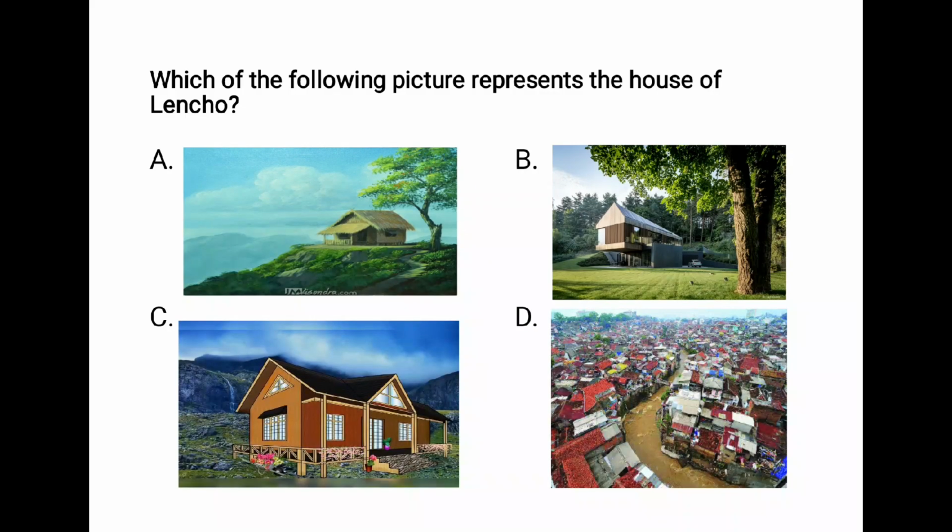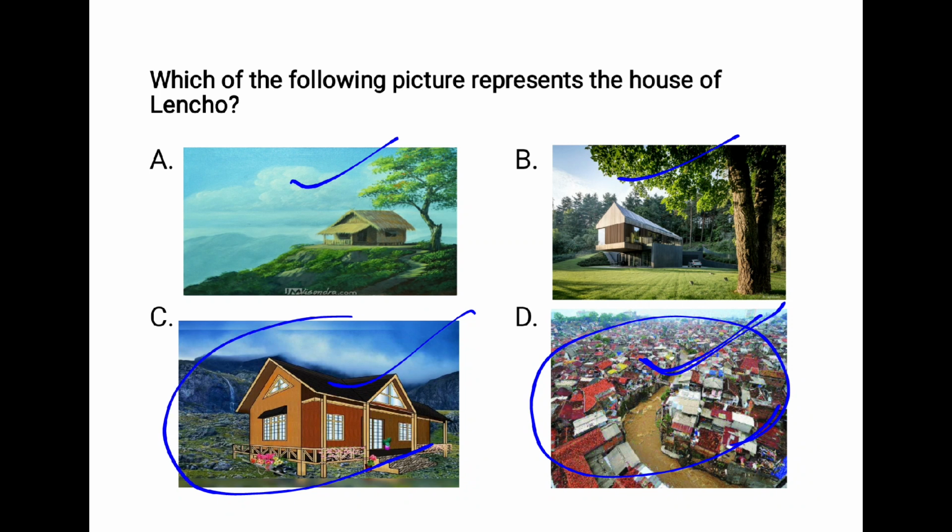The first question is, which of the following pictures represents the house of Lencho? You will be able to see a few pictures. There are 4 pictures here. All of us know Lencho was living on the crest of a low hill. If we look at the pictures, the fourth one is a town.